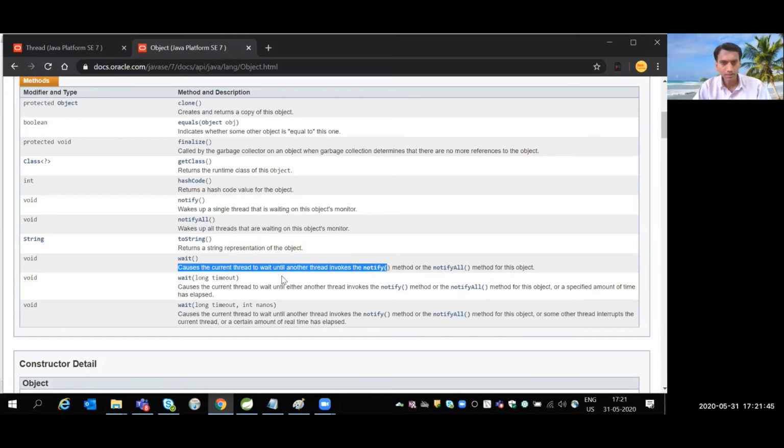Especially in inter-thread communication, this wait and notify is used. Now this is a very technical line, so practically you should be able to answer if the interviewer asks for a practical example.